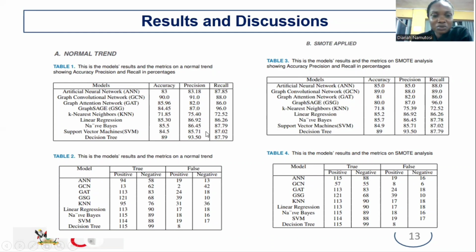So maybe another thing to note, even when some traditional machine learning models are getting high accuracy, for example, the decision trees is getting a higher accuracy than GAT, still we see that the GNNs perform better than traditional machine learning models, in that they give more accurate predictions than the traditional machine learning models.